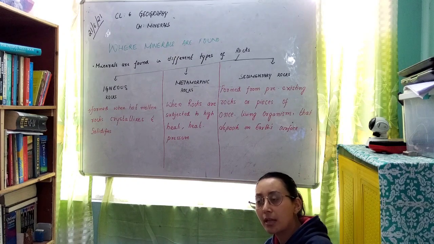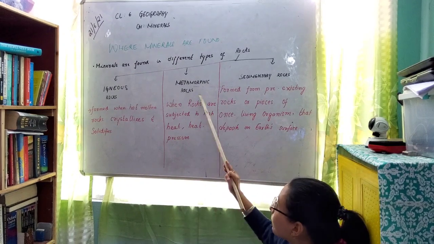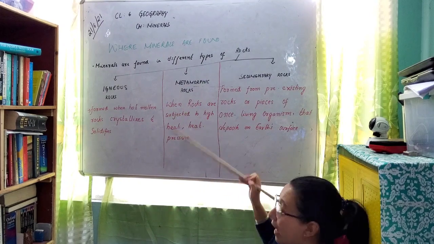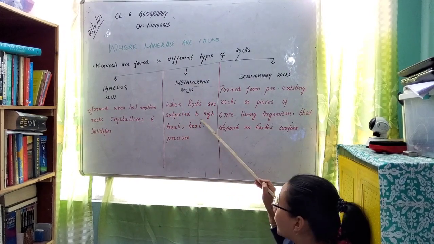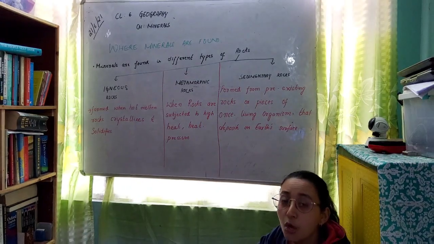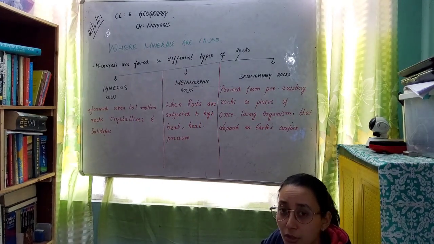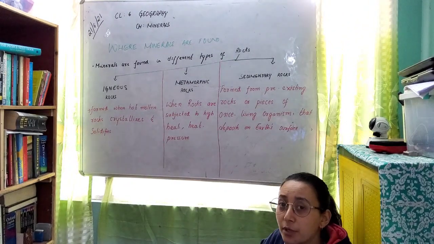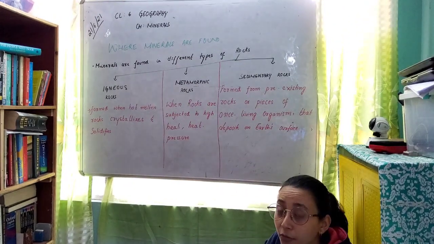Then these rocks are formed. Metamorphic rocks are formed when rocks are subject to high heat and high pressure.